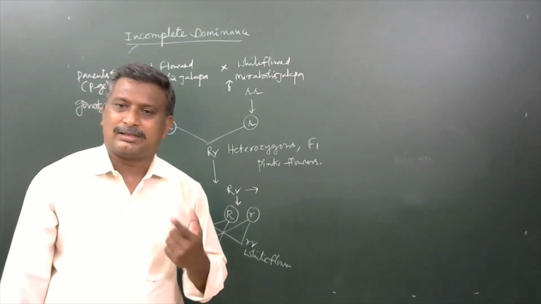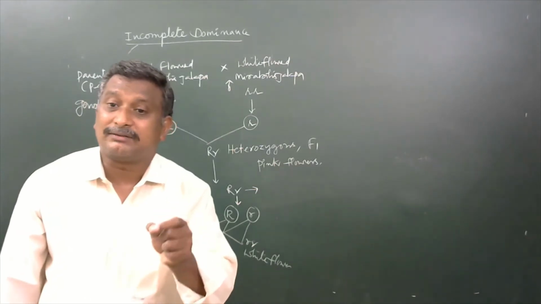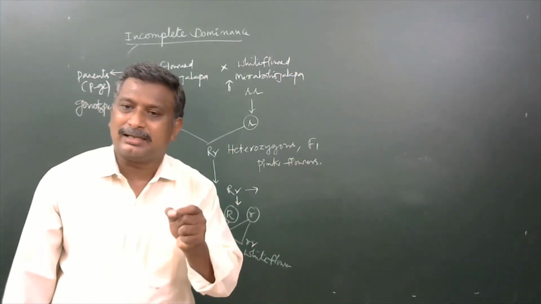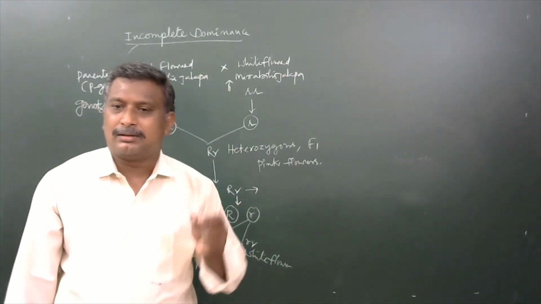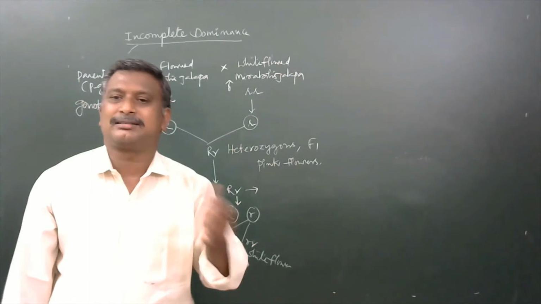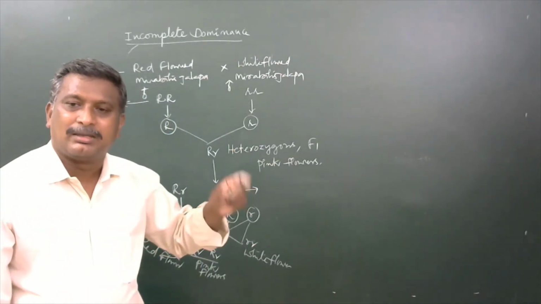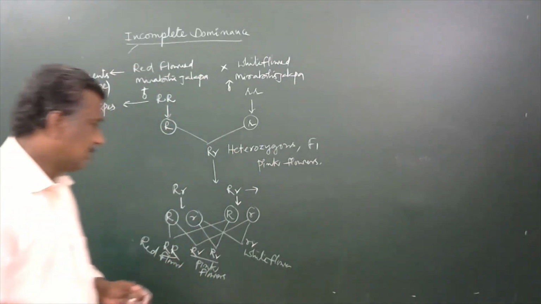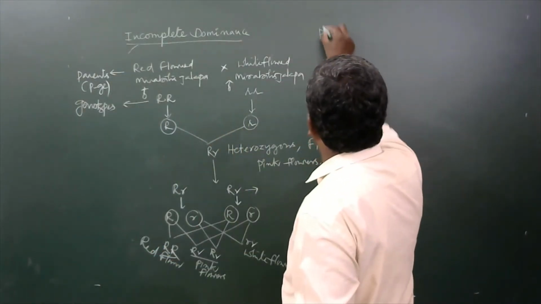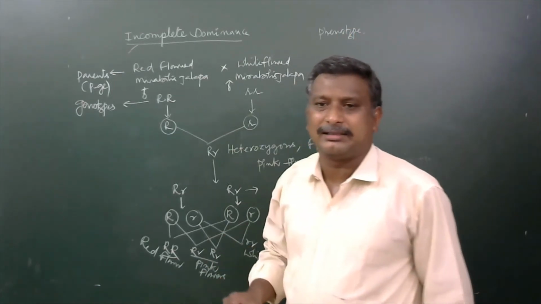Already we learned the definition of incomplete dominance. Neither of the two alleles of a gene acts as dominant over the other. So no gene here is dominant, no gene here is recessive. Hence, intermediate characters are developed whenever these two genes come together and act as a genotype. Hence, what are the things here? Phenotype, you write it. The physical appearance of a character is said to be phenotype.